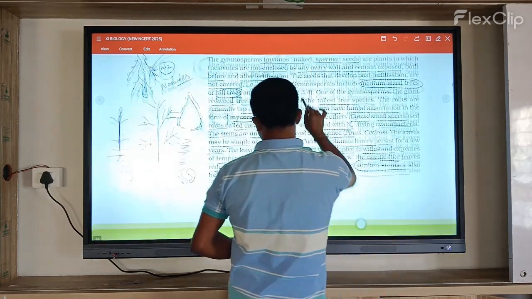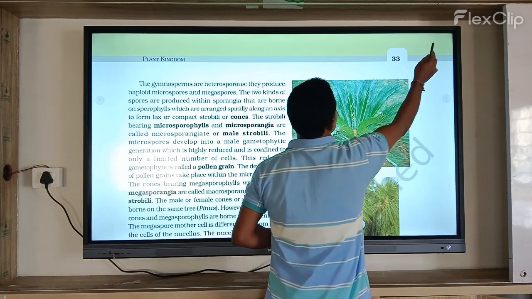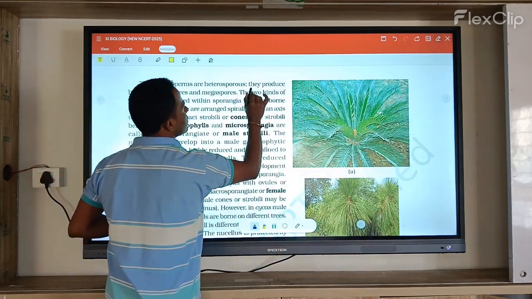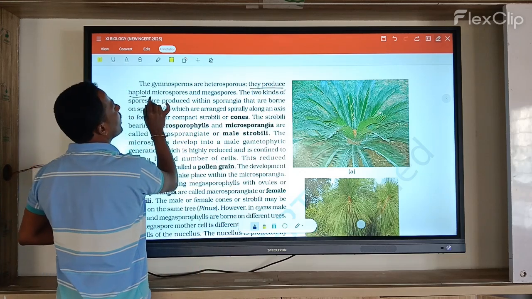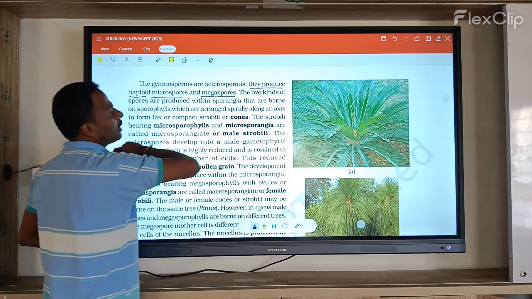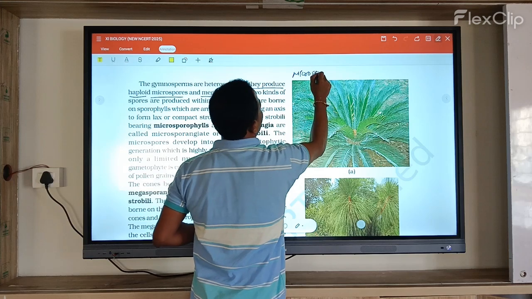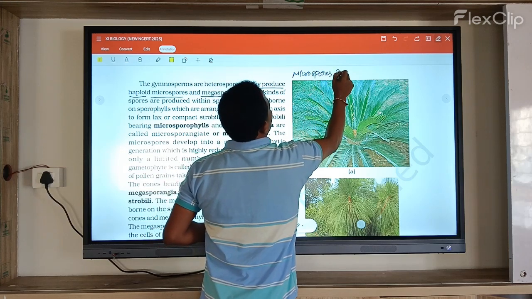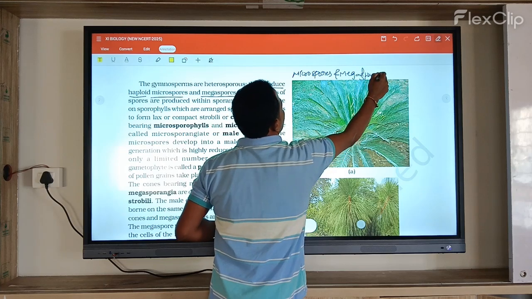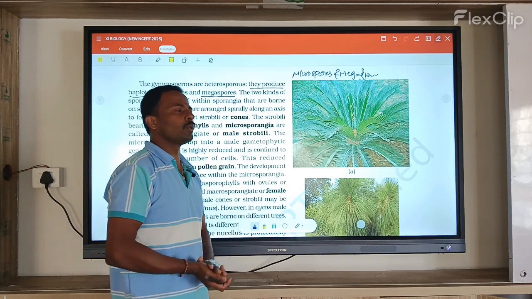Then, gymnosperms are heterosporous because they produce haploid microspores and megaspores. Since they produce two kinds of spores, it is called the heterosporous condition.